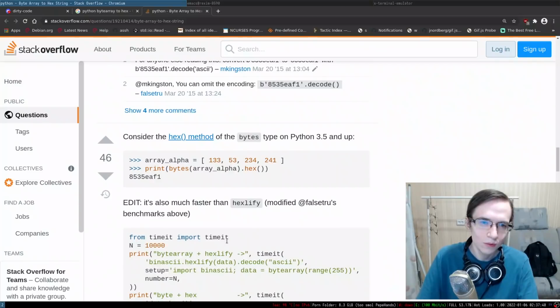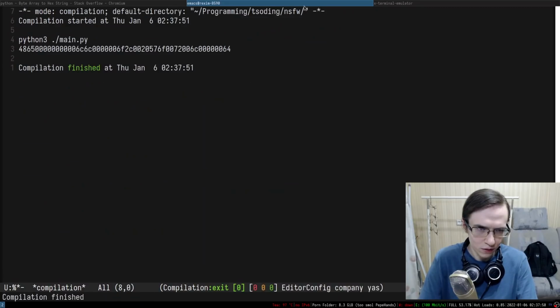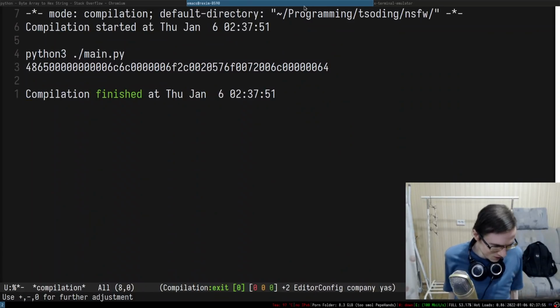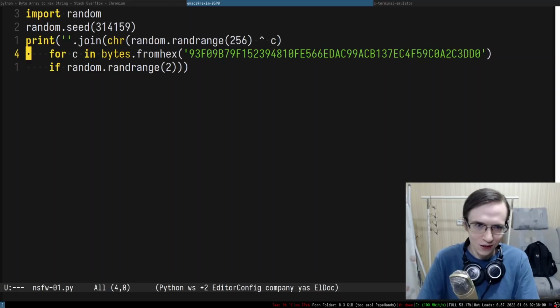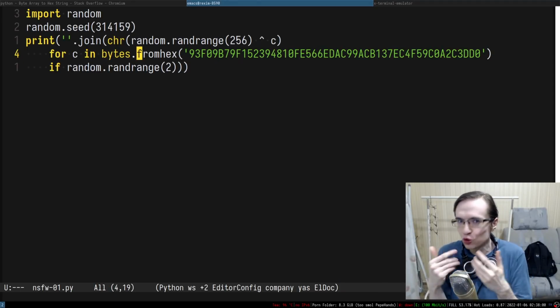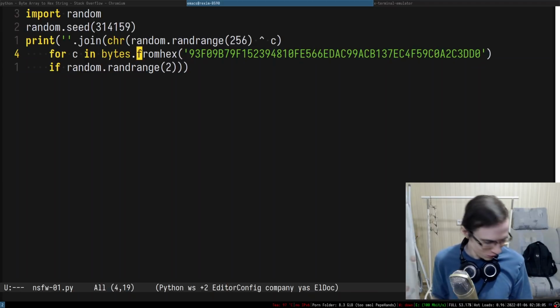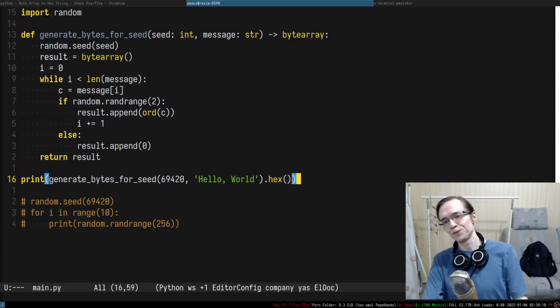Really? There's no easy hex method of the bytes? Okay. So if I just do hex, then it should work. Of course. The one-way conversion is from hex, but in the opposite direction, it's not to hex, it's just hex. Very intuitive. Thank you very much. I really appreciate that. Cool.